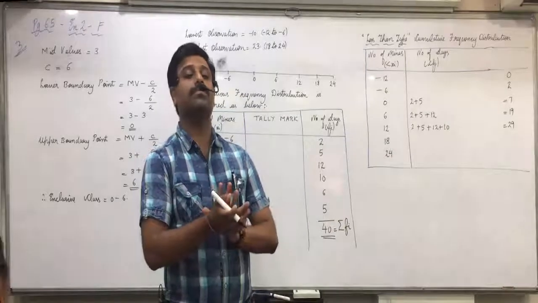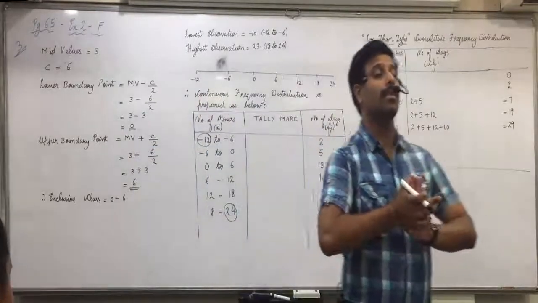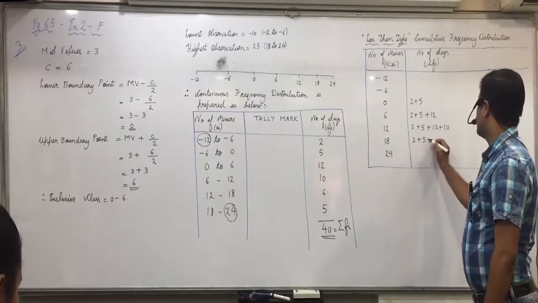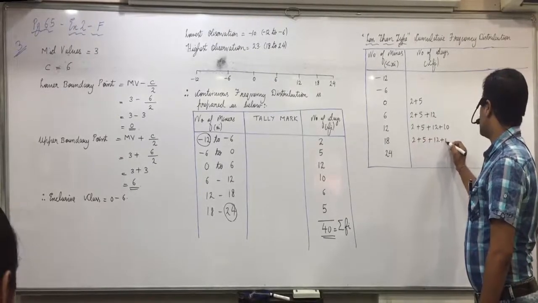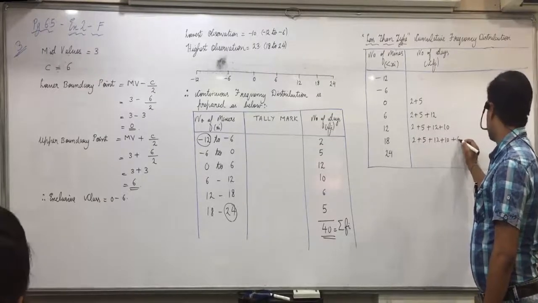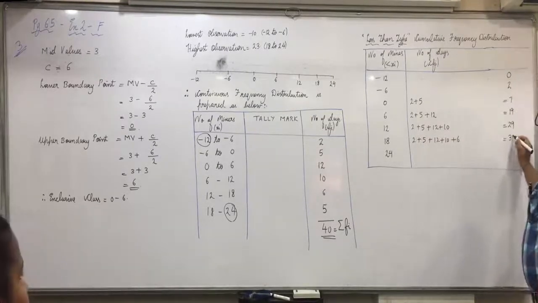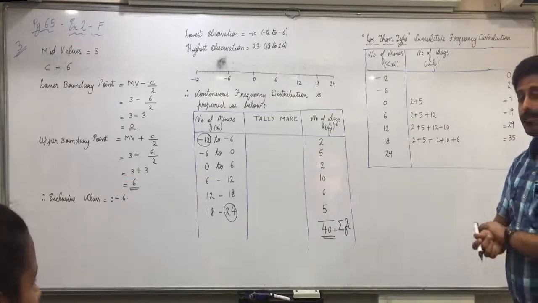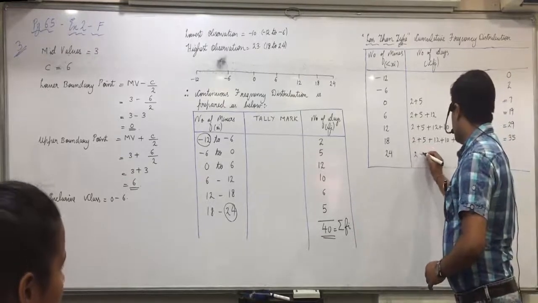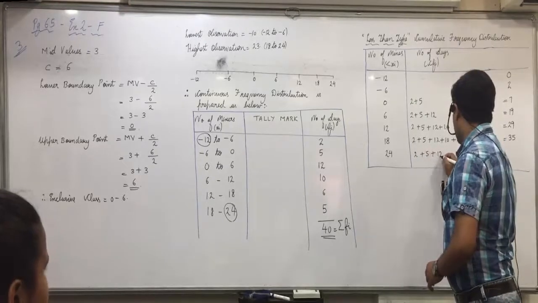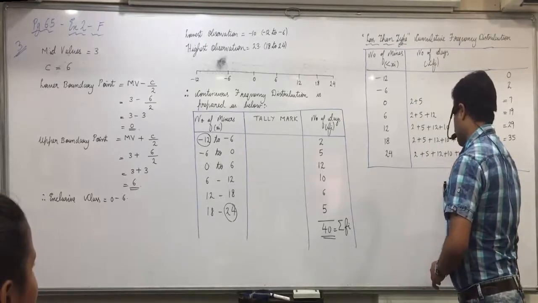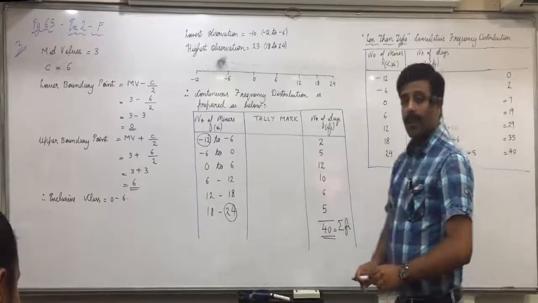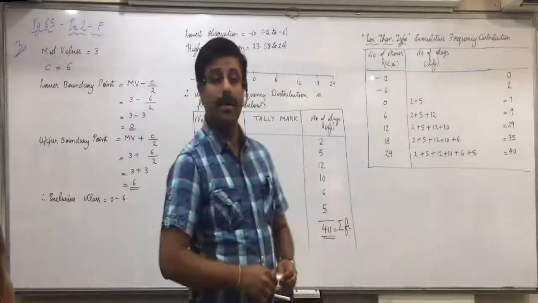Then, Mohit, 2 plus 5 plus 12 plus 10 plus 6, 35. Okay, and Vidhi, 2 plus 5 plus 12 plus 10 plus 6 plus 5, that is 40. Any confusion in that? No.